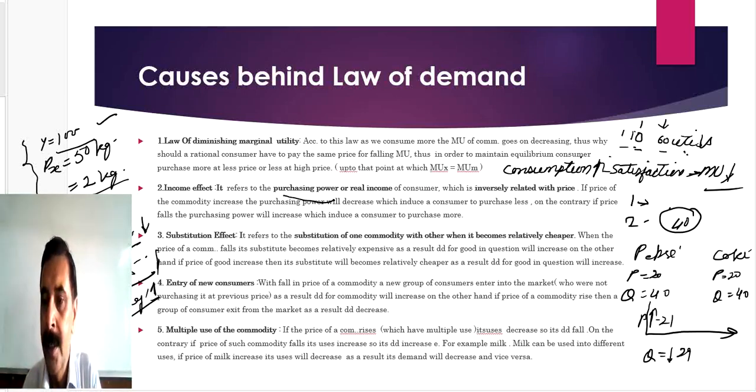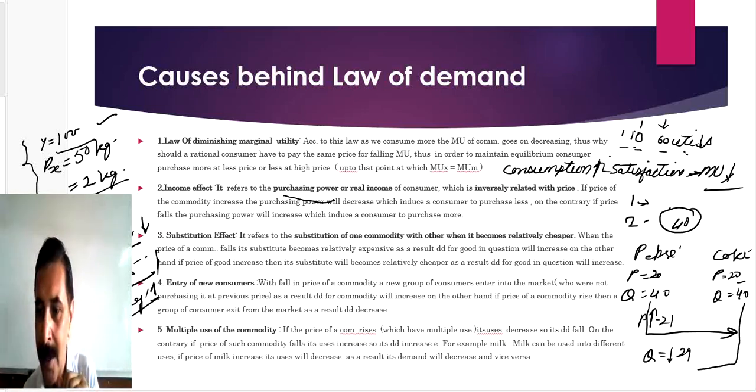On the contrary, if the price of Pepsi decreased to 19, the consumers of Coke will say the same thing. Some consumers will say that when Pepsi is selling the same product for 19 rupees, why should I purchase for 20 rupees? So buyers from Coke will shift to Pepsi, and the demand for Pepsi will increase. Suppose 10 buyers shift their consumption from Coke to Pepsi.